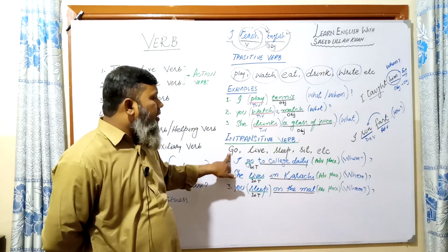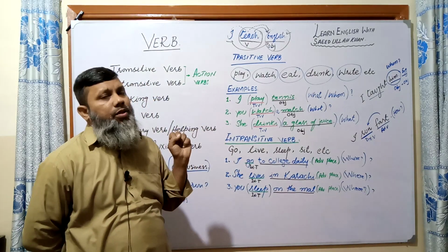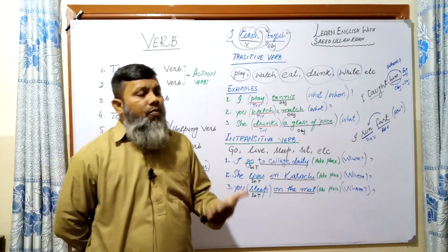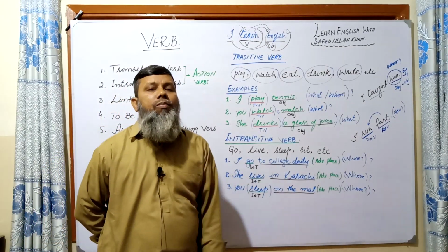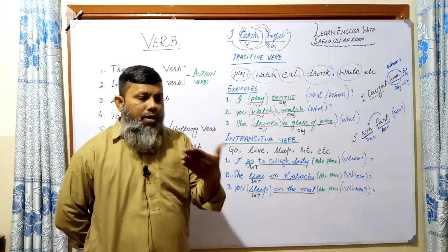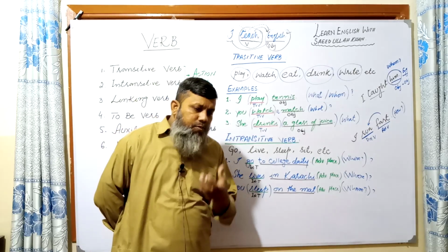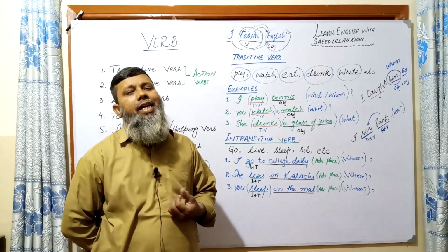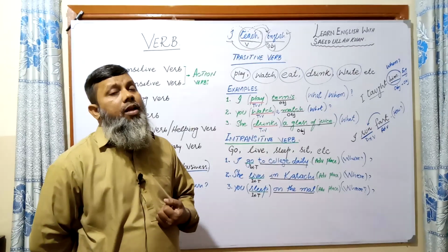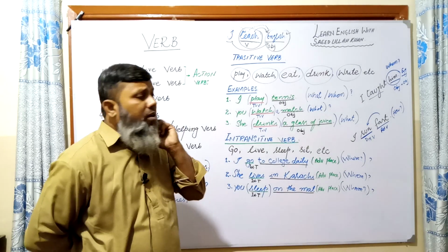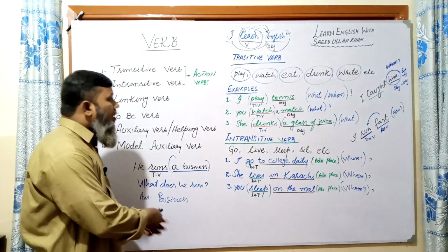Such as go. There is no possible object. Possible means we cannot put any object there. There is no sense of an object. So where an object is not possible, it is called an intransitive verb. And where objects are possible, it is a transitive verb. Look at the example.